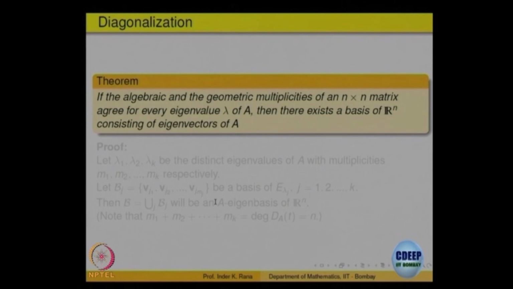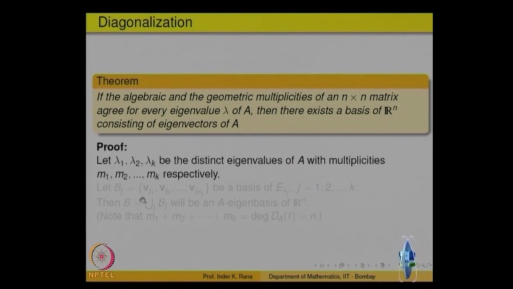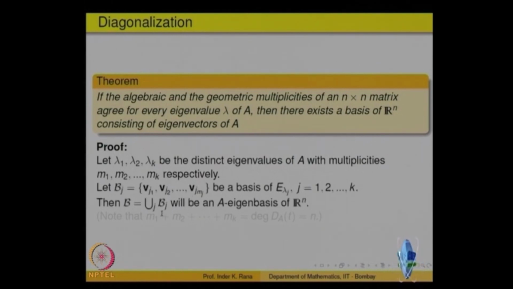So, it is quite clear what the proof is. Basically, if these are distinct eigenvalues with multiplicities m1, m2, up to mk, then for each we can find a basis of as many eigenvectors as the algebraic multiplicity. For each eigenvalue there is an eigenspace with a basis having as many eigenvectors as the algebraic multiplicity, if they are equal.